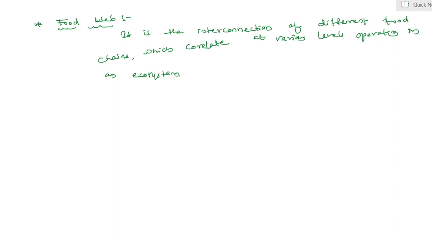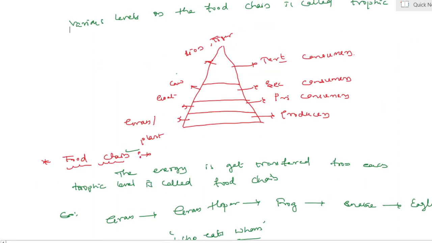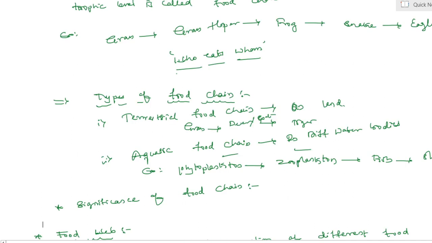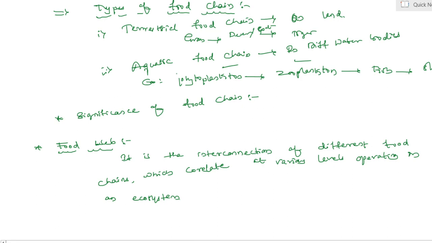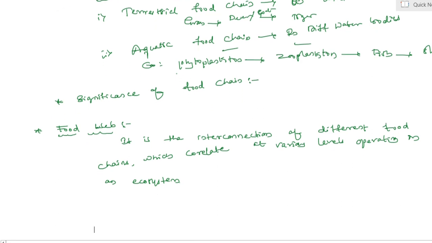It may be light, temperature, atmospheric gas, wind, and water. Afterward, the definition of trophic level and some examples concerning trophic levels. Afterwards, the definition of food chain and examples and types of food chain. Afterwards, significance of food